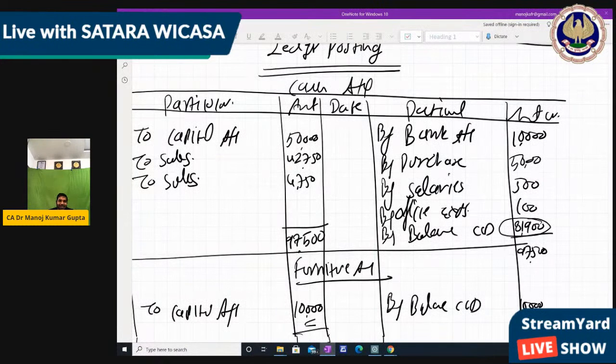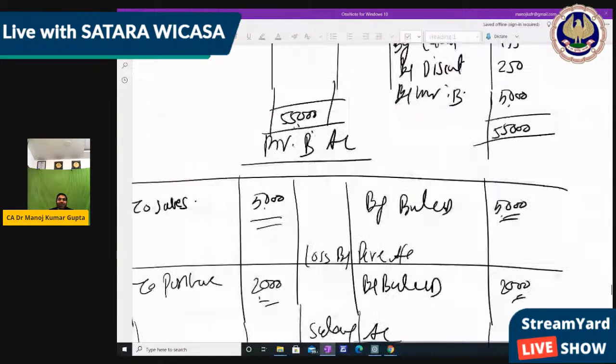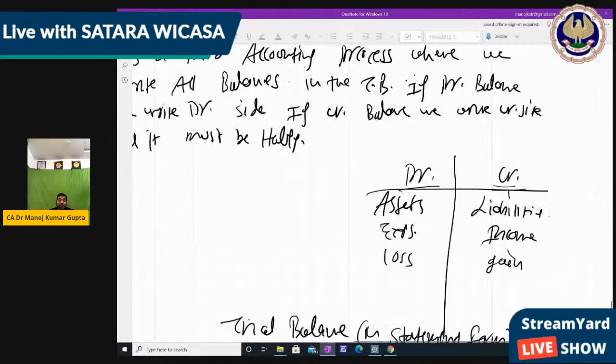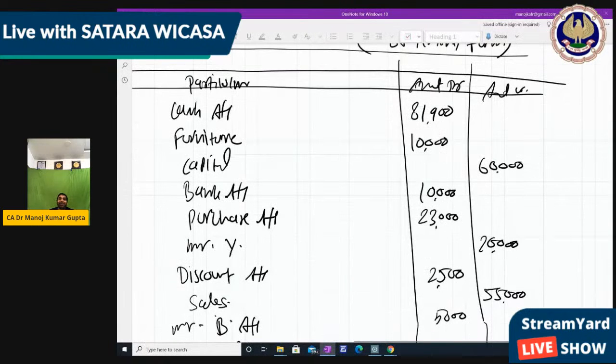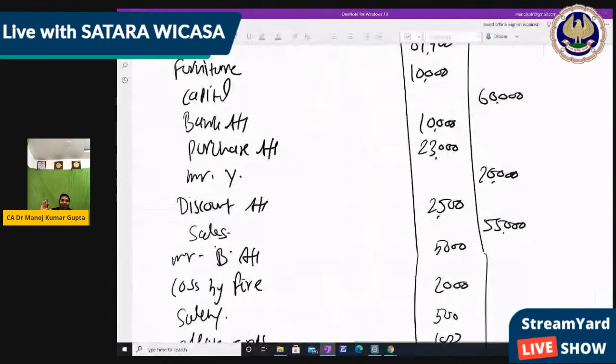Everything we had written. Now what we have to do? We have to check the trial balance. It must be tally, so that we can go on the final account step, जो कि हमारी last process होगी accounting की. उसके बाद account खत्म हो जाएंगे. अब बाकी के सब account इन्हीं account के base पर repeat होंगे.